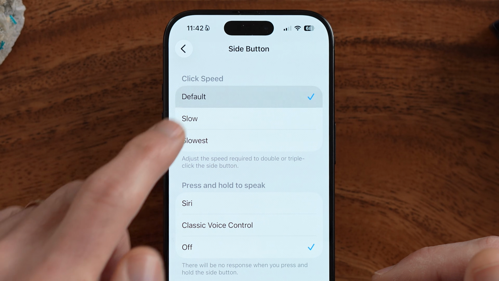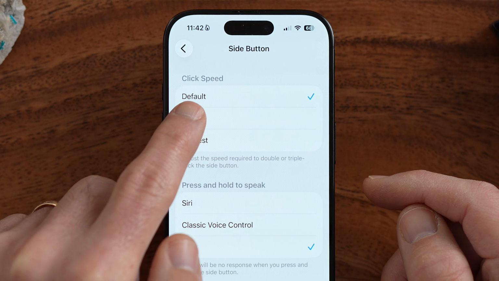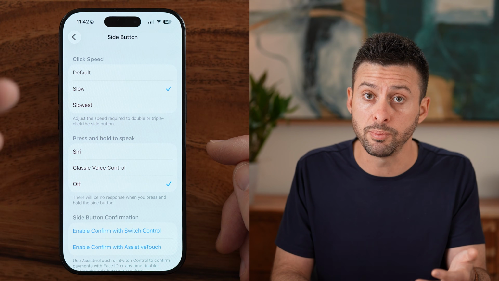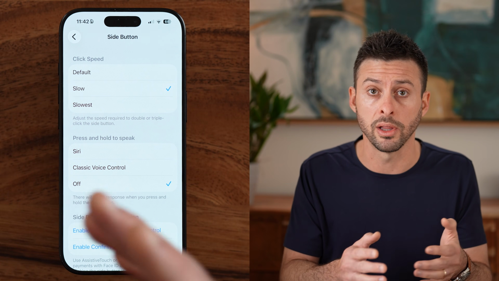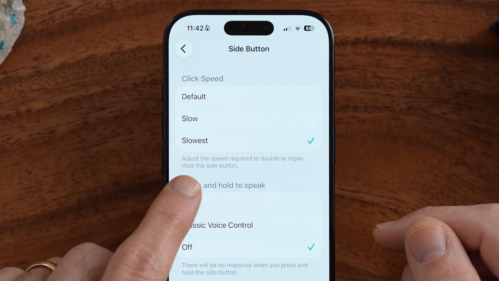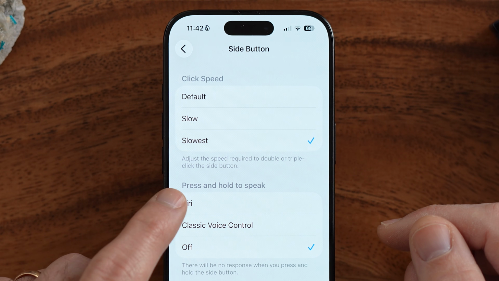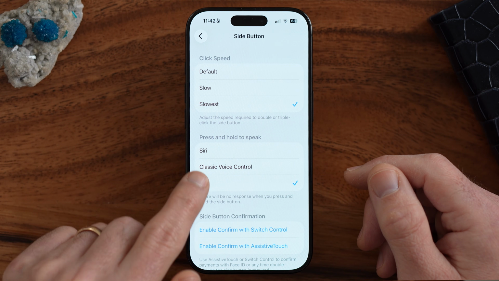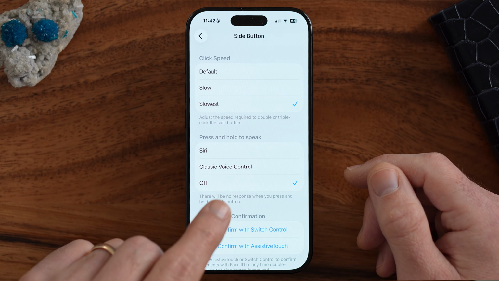I can choose the default, which allows me to click it around that speed, or you can see slow, and it kind of flashes how the speed is that it will register a double click on that side button or triple click, or you can choose slowest. And again, it says adjust the speed required to double or triple click that side button. And from here, you can choose to press and hold to speak either to Siri, or you can downgrade to the classic voice control. If you don't necessarily want to use Siri, but you want to use the classic voice control to do various simple tasks like call people or set an alarm, all of those things.